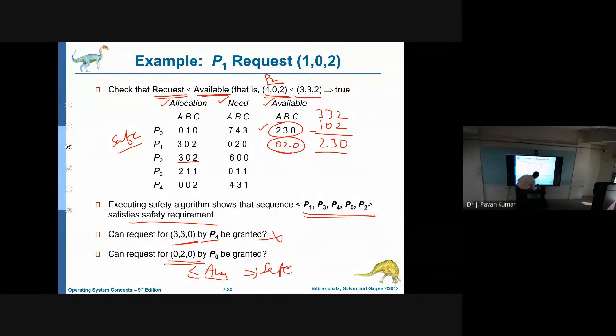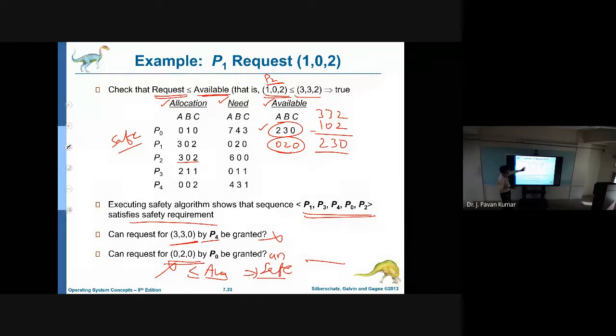But you can check yourself that it will not give any safe sequence. So it is unsafe, and whenever it is unsafe, it will not be granted. 020 also will not be granted, and the process will be kept waiting. Why? Because 020 will not give any safe sequence to finish all the processes.